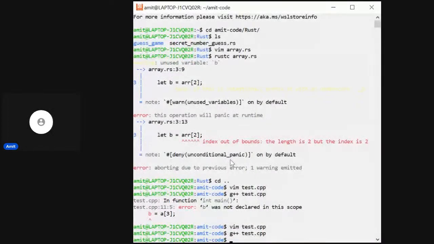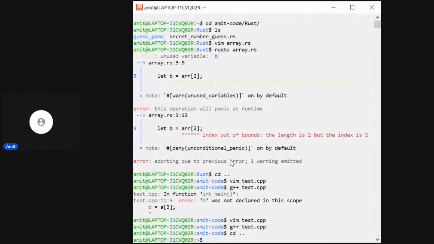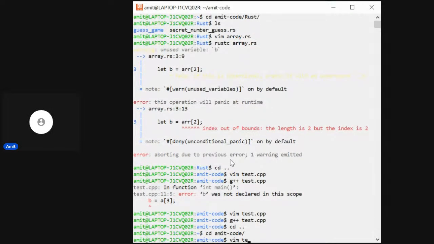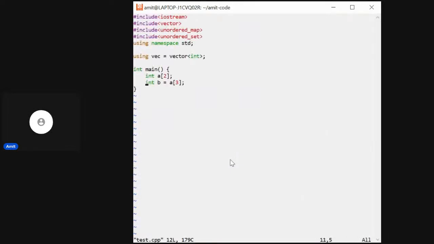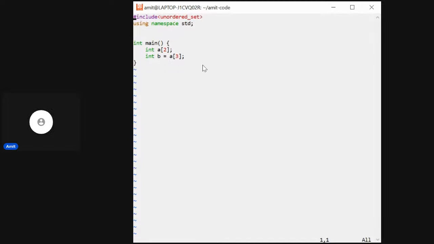Okay, so I am on Ubuntu terminal. Let me go into the C++ code and try to do some bad stuff. Okay, so here, let me delete this. Let me delete this either also.